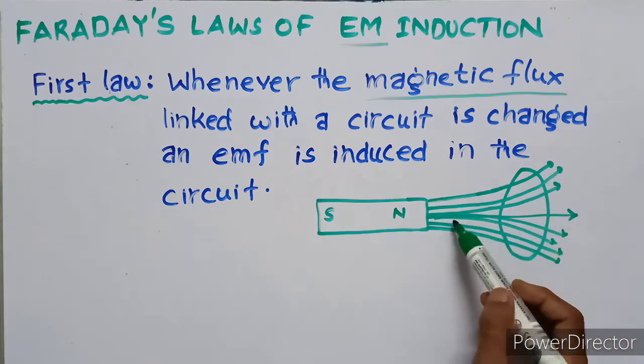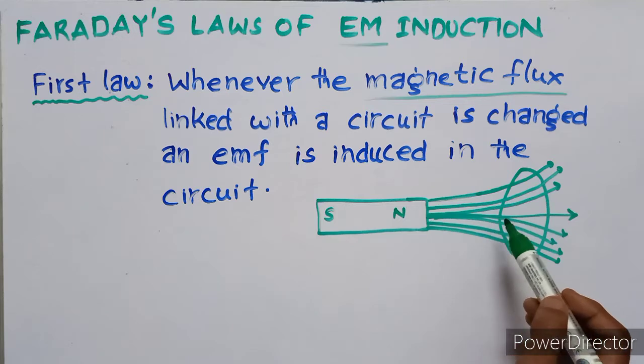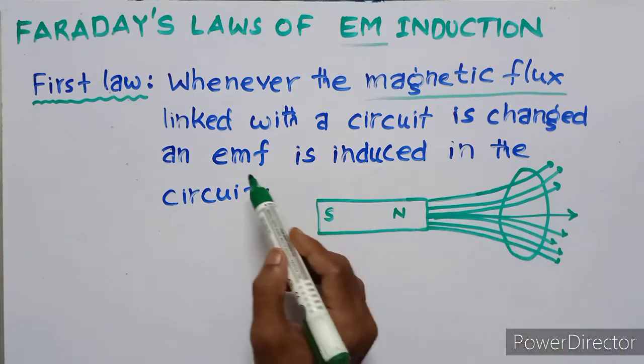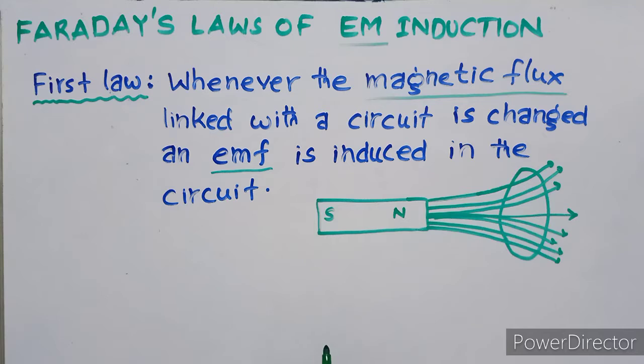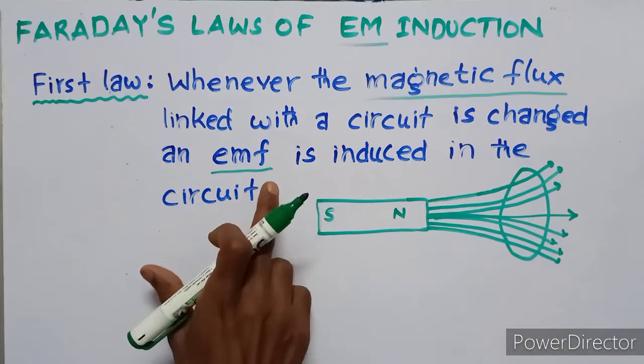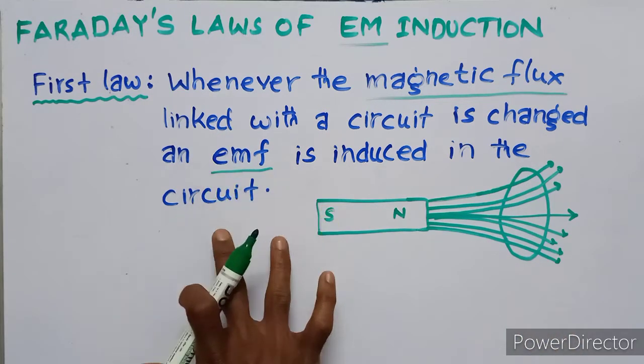So whenever the magnetic flux linked with a circuit is changed, an EMF, that means electromotive force, is developed in the circuit.